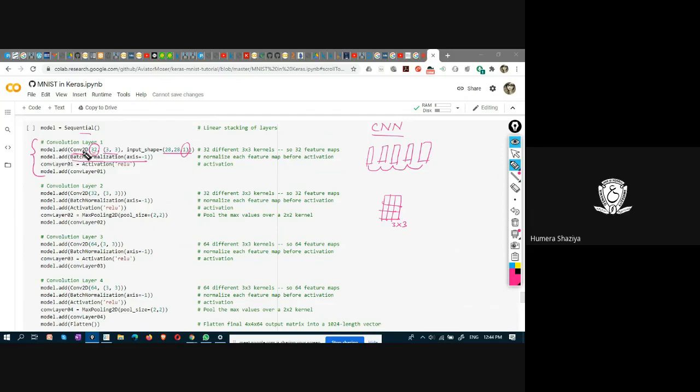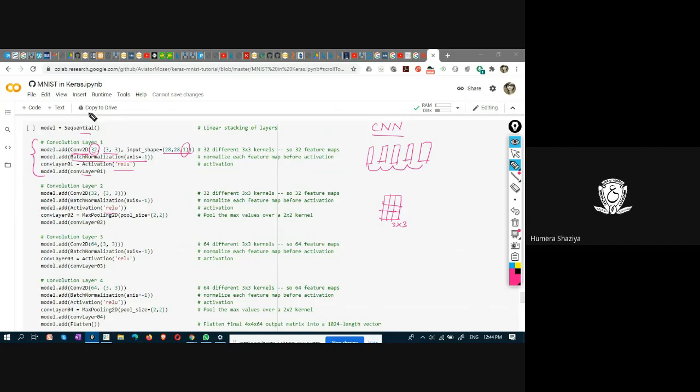You are adding a convolutional layer, then batch normalization, then activation, then you are adding the convolutional layer 2 to the model, batch normalization, activation functions. We learned the activation functions, sigmoid, tanh, ReLU. ReLU is the most popular one.